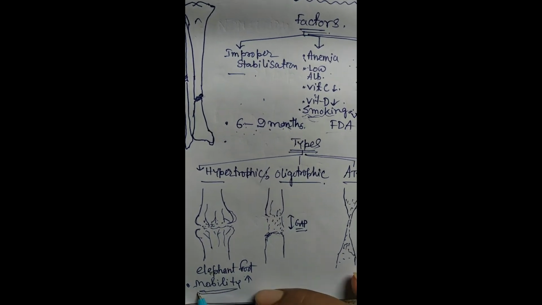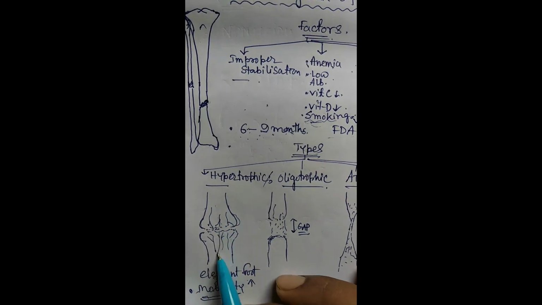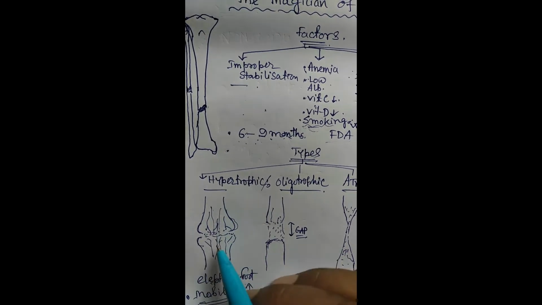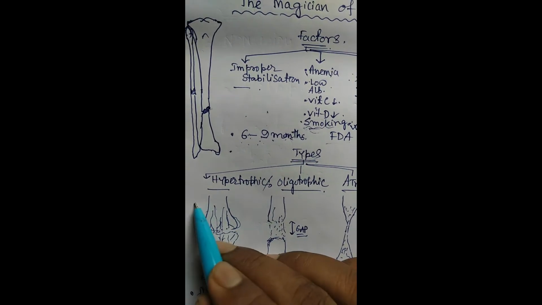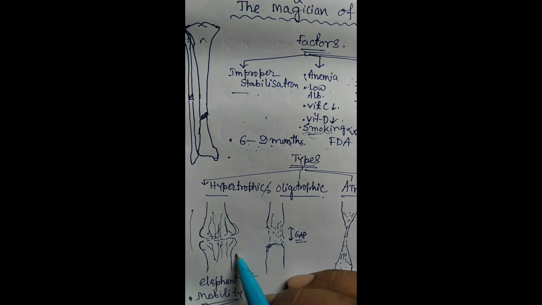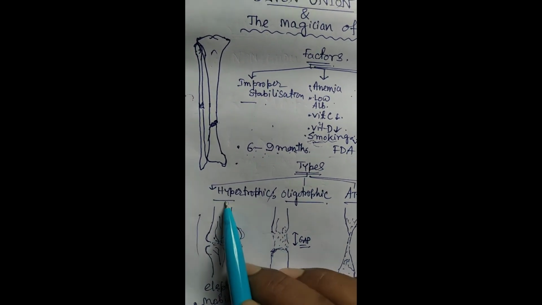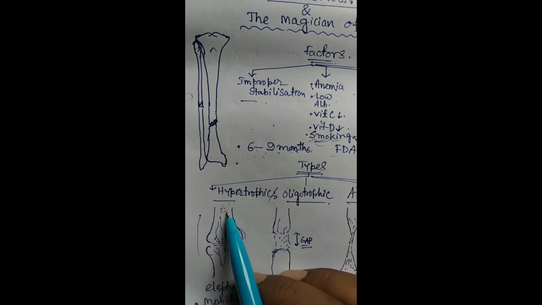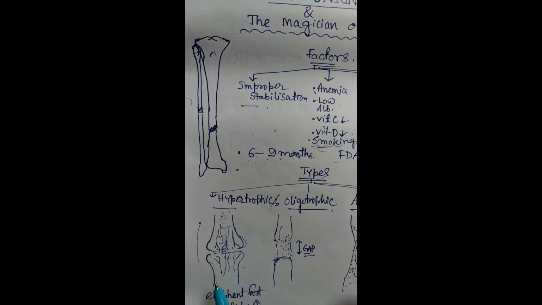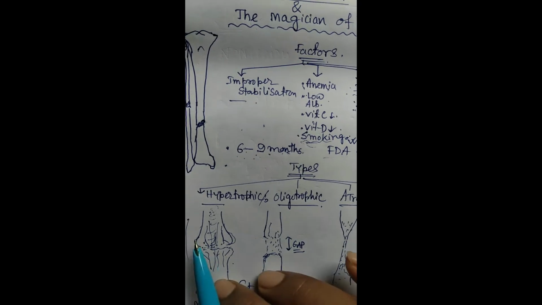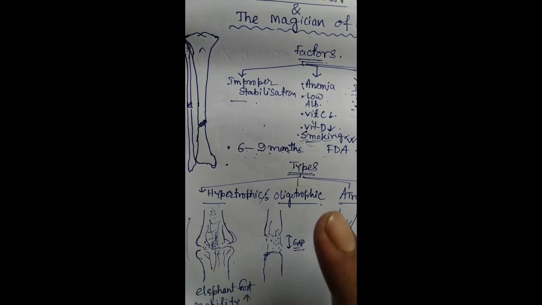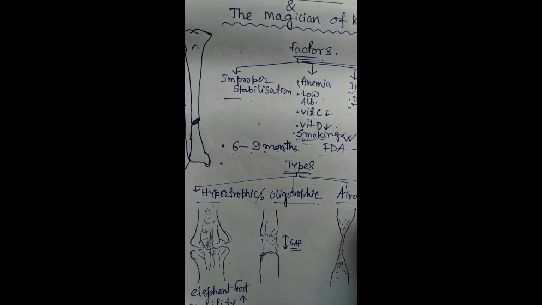Here mobility is the main factor for non-union. Here vascularity is good, soft tissue coverage is good, but immobilization is improper. In that case, the treatment is reaming and putting a wider nail. That's all. No need to do any bone grafting or any debridement or anything else.